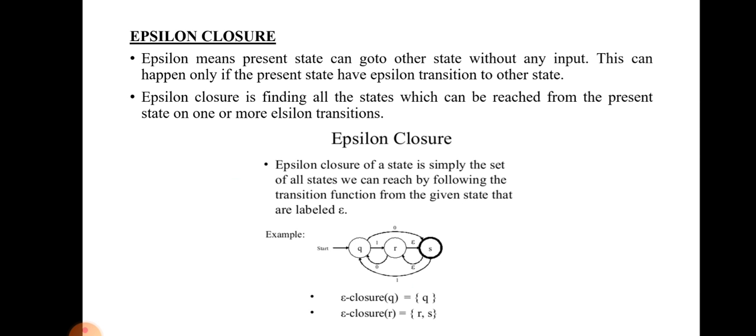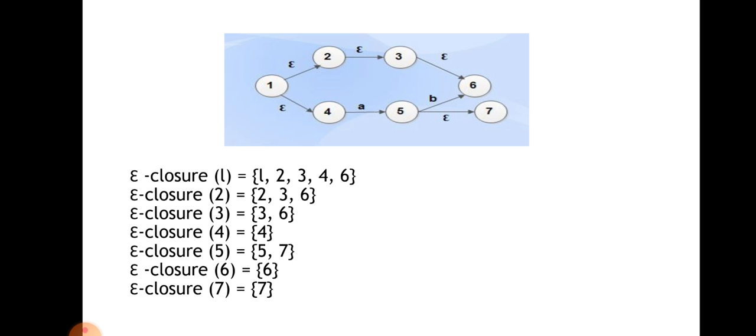But epsilon closure of R is the same state R, and from R the epsilon symbol goes to S state. So we write S in the epsilon closure of R, and from S the epsilon also goes to the state R, but we have already written R, so we can close the epsilon closure of R. So this is the sample example for epsilon closure.